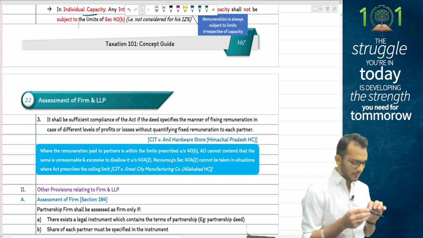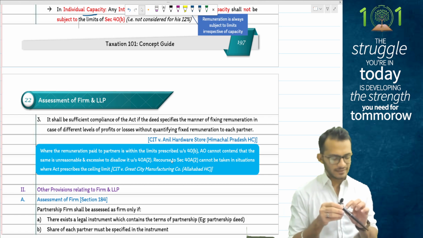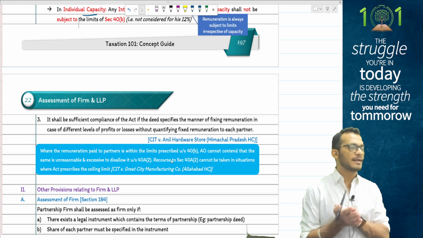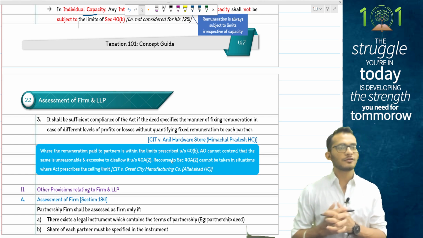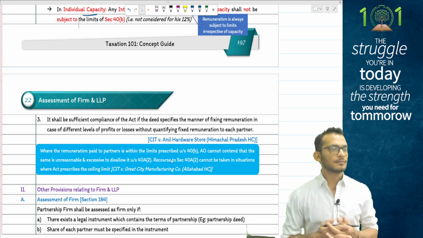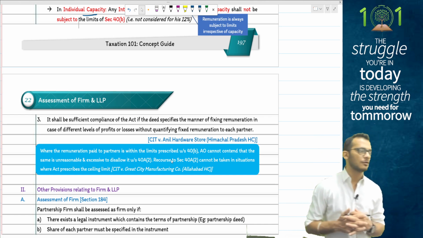Rule number 3, people: income tax, or probably the case laws now, are clarifying that when it comes to payment of salaries, it is not mandatory that you mention in the deed what salary you will pay. You can also write a general caveat saying you can pay whatever is allowed as per income tax, and even if you mention that, it is still covered.